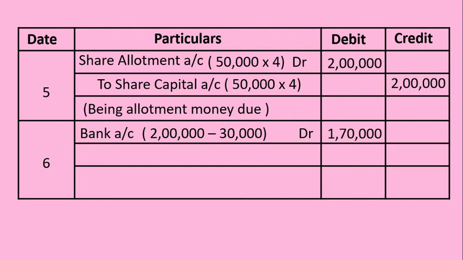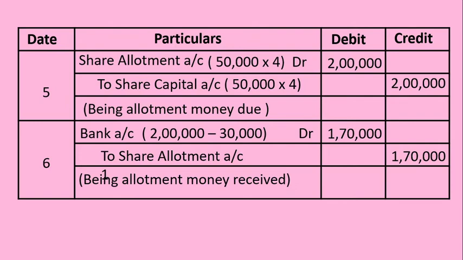The remainder, 1 lakh 70,000, is collected and deposited into bank. That's why bank account is debited with 1 lakh 70,000, to share allotment account 1 lakh 70,000. Now the narration is being allotment money received.